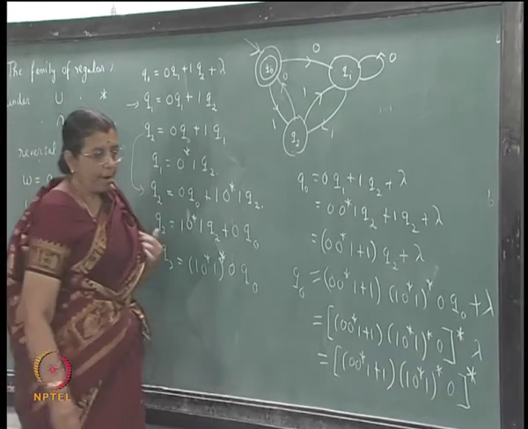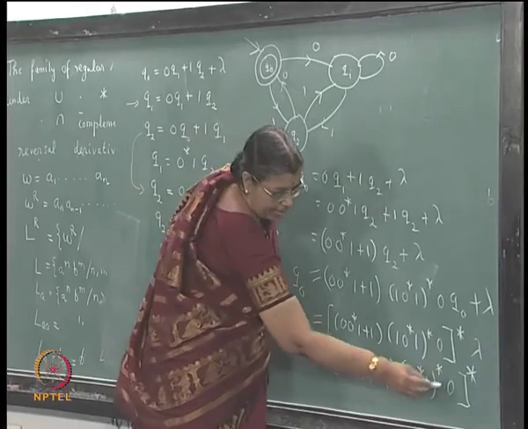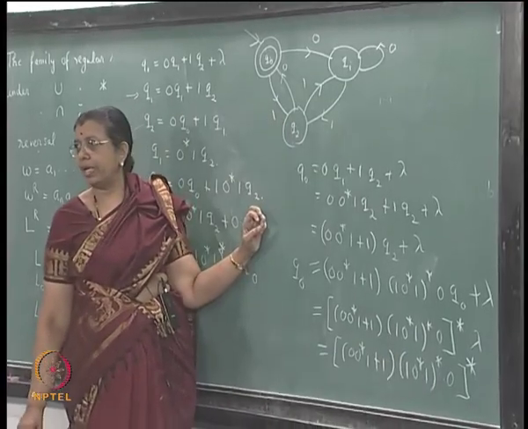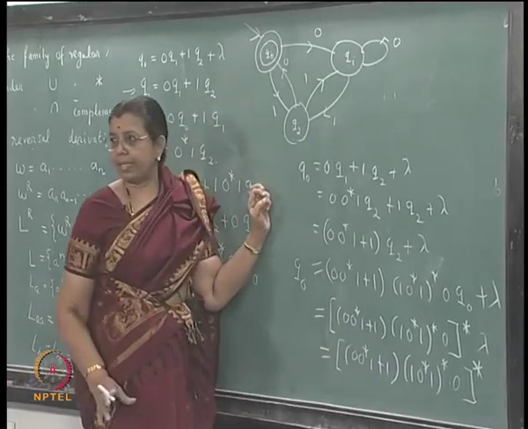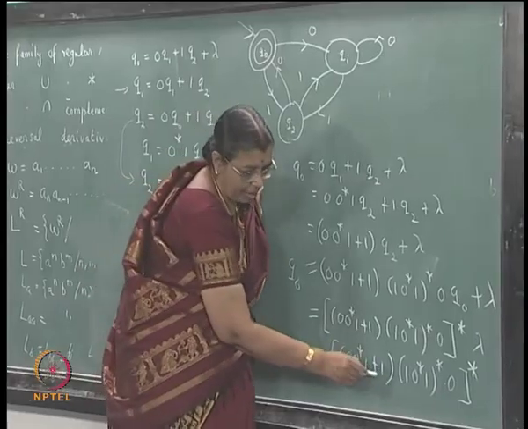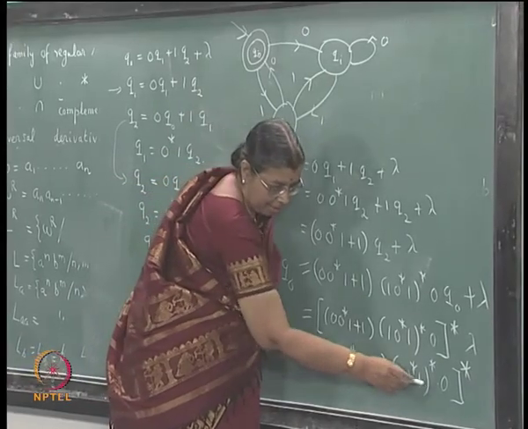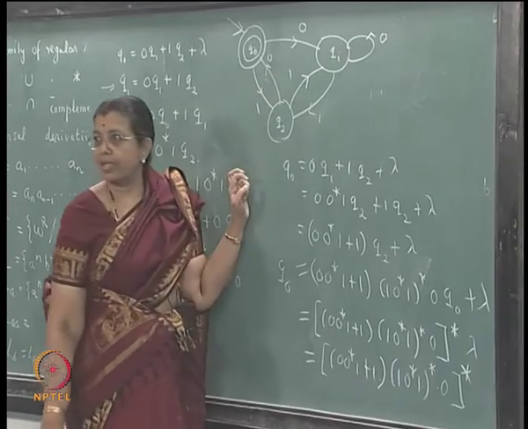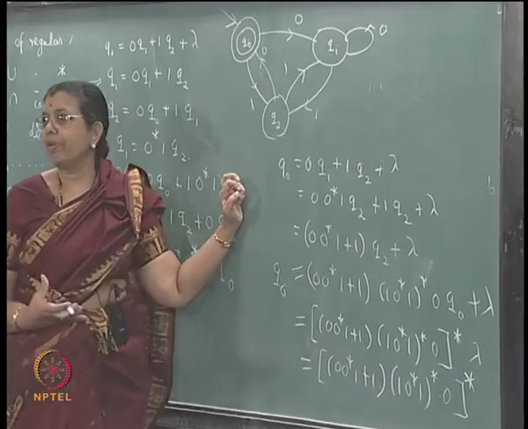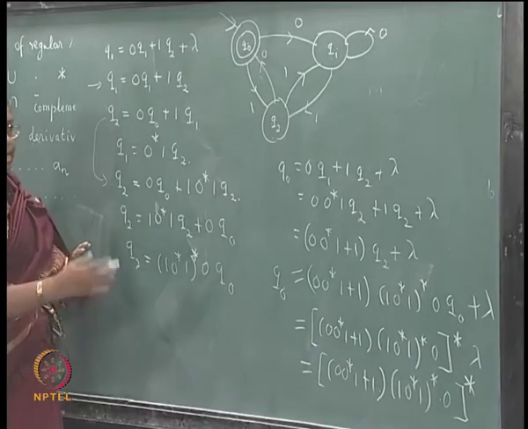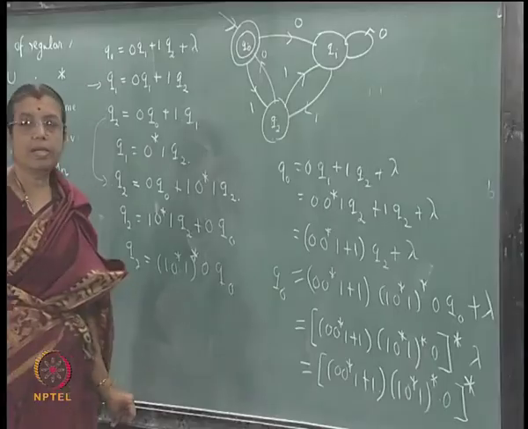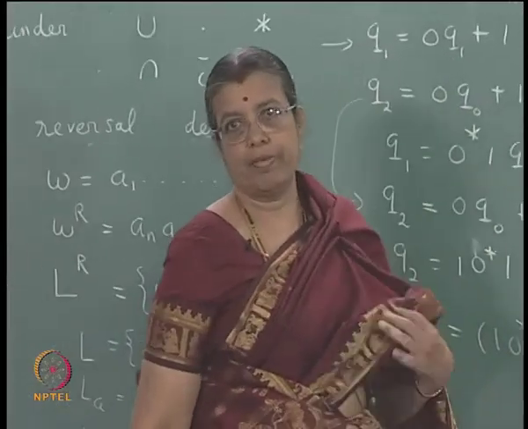Now, you can see that apart from epsilon, the string will end with a 0, it cannot end with a 1, and then each time a string within the bracket is considered, there will be 1 contributed from this and an even number of ones contributed from this. So, always the blocks of 1 will be of odd length, they will not be of even length, right. So, this method helps us to get the regular expression from the finite state automaton.